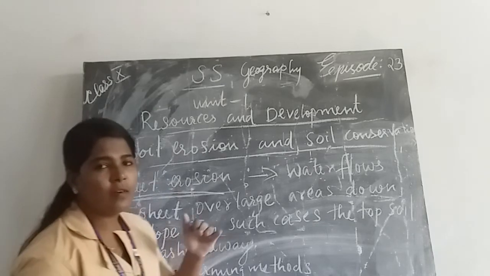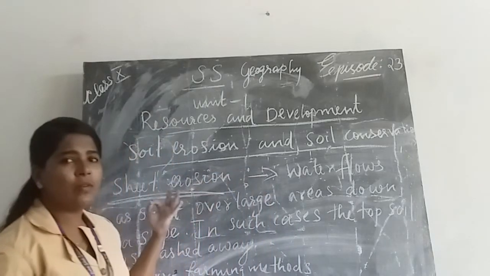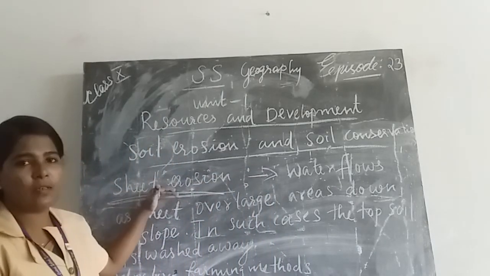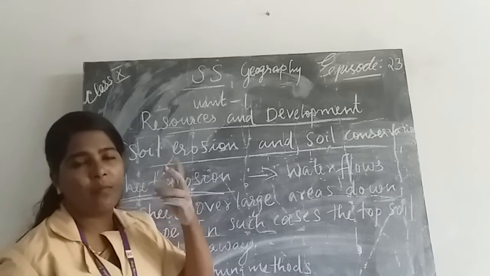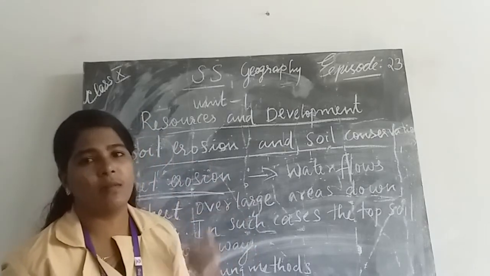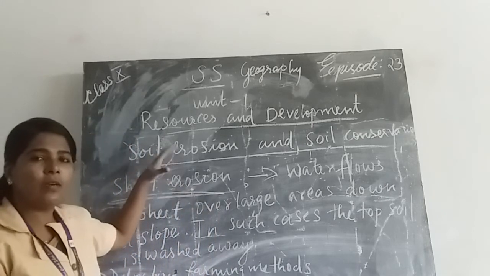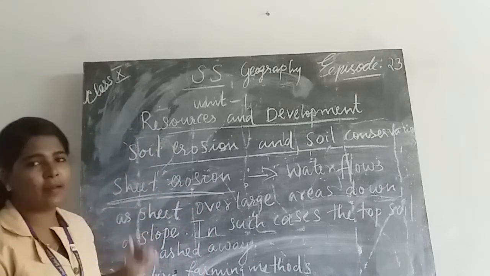What about denudation? Soil erosion, and then gullies, badland, sheet erosion. That is the short answer. Take all the 1 mark and 2 mark questions on gullies, badland, sheet erosion, denudation, soil erosion, etc.